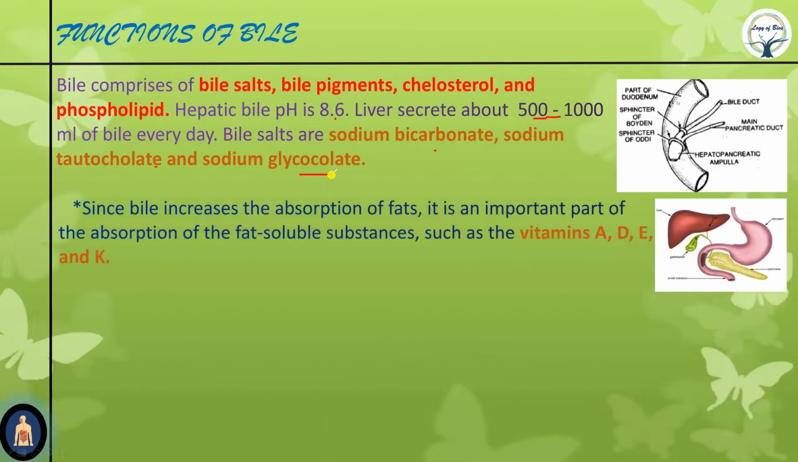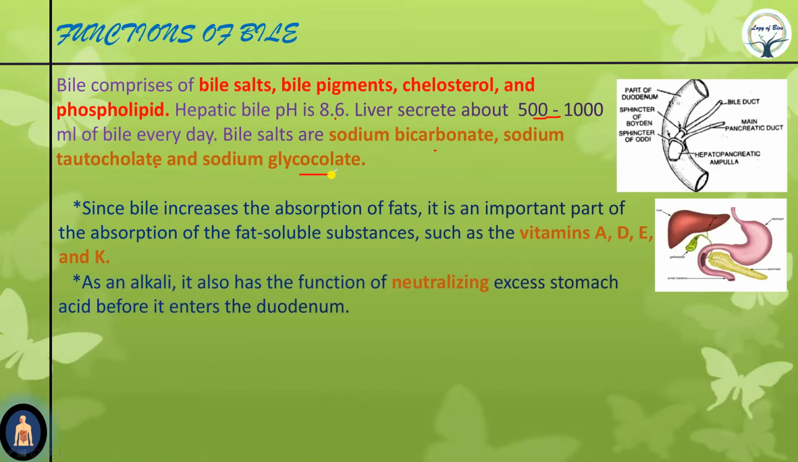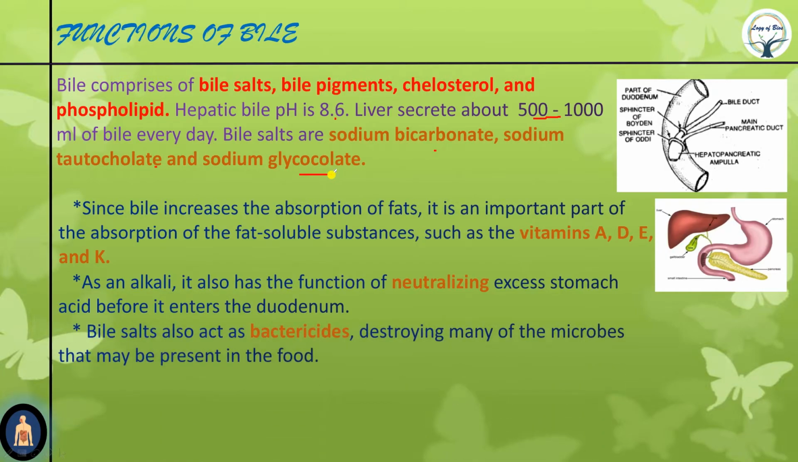Now functions of bile. Bile helps in absorption of fat, and therefore also helps in absorption of fat-soluble substances like vitamins A, D, E and K. Clear? Now bile is alkaline, therefore it neutralizes excess stomach acid. Stomach acid is gastric acid, which is HCl. Next, bile salts kill many bacteria and microbes.